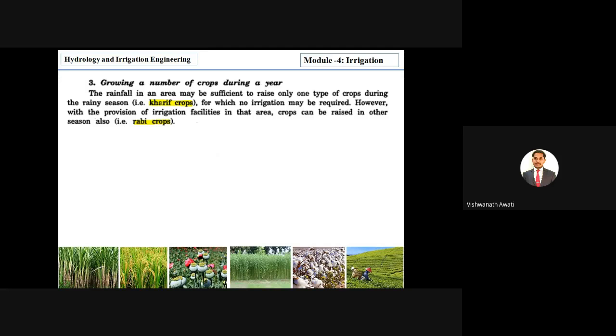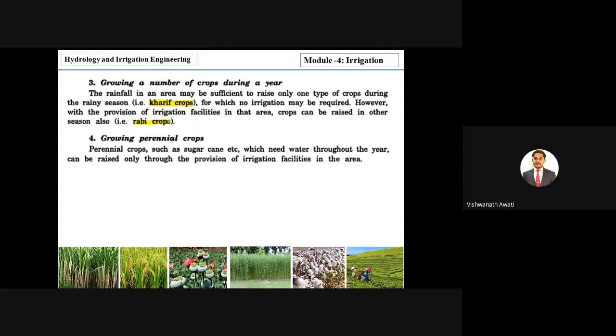During that we can grow only one type of crop, right? And when we get a shortage of water in the Rabi season, it is very difficult to grow another crop. When we have sufficient water to supply artificially, then we can go for a number of other crops also. Instead of keeping land vacant or empty, we can go for another seasonal crop.